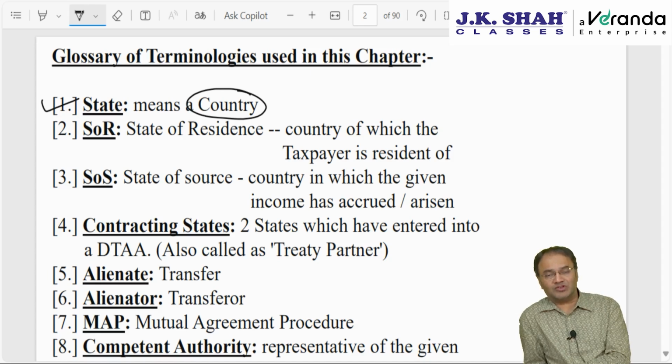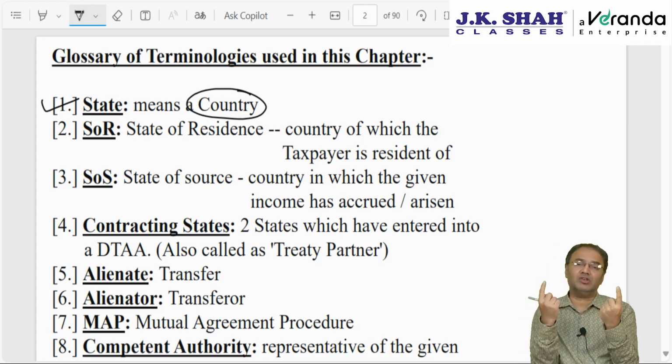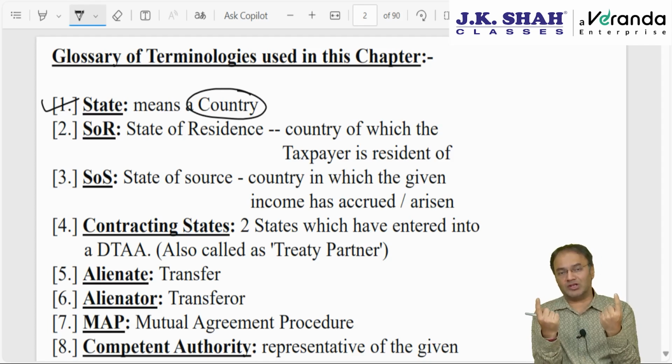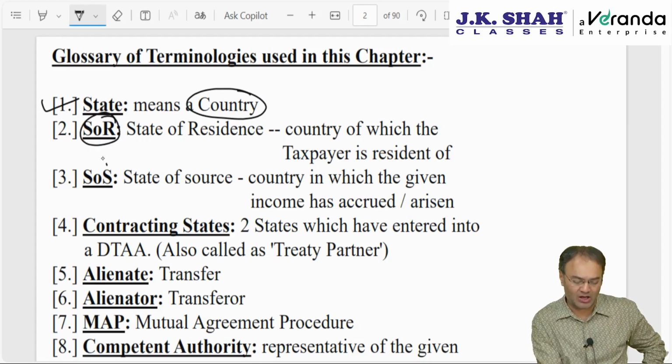There are two types of states, and we know pretty well the taxability of any income depends upon the country in which the assessee is resident and the state in which income has accrued or arisen or received. This state we will call state of source, and this state is called state of residence, abbreviated as SOR and SOS.